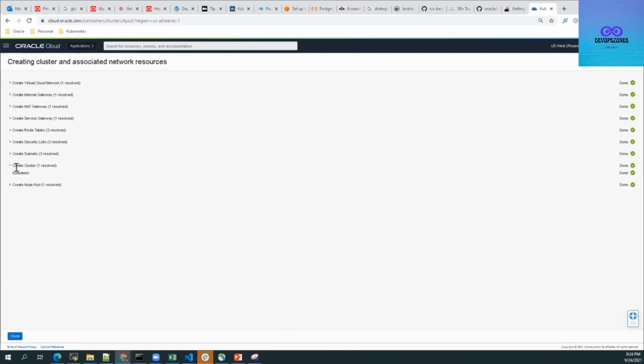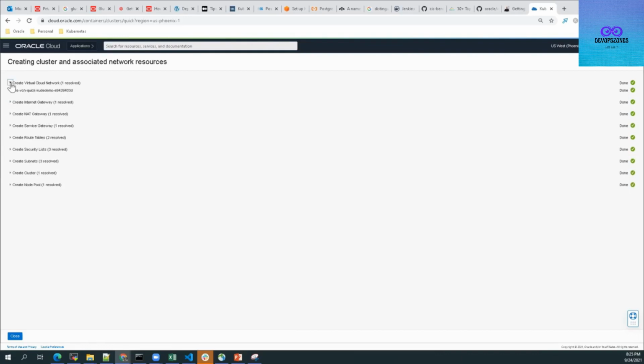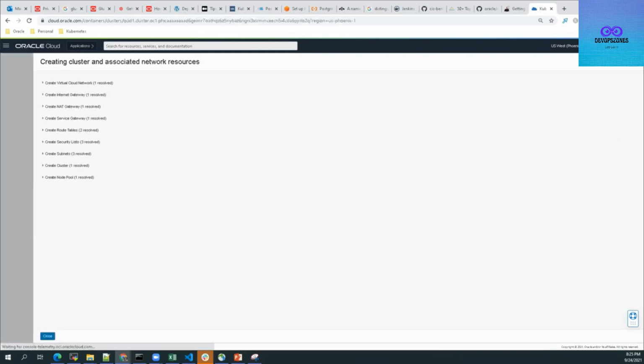Hold on, cluster cube demo, 3 subnets it created. That is known as OKE service LB subnet, node subnet created. Okay, fine. We have route tables, we have a NAT gateway, and we have a VCN. So let's click on close.